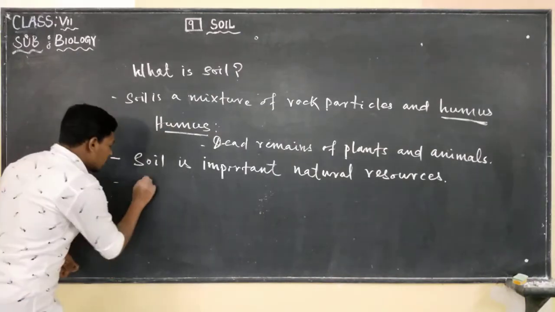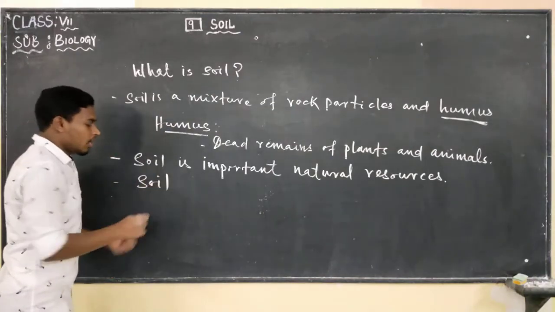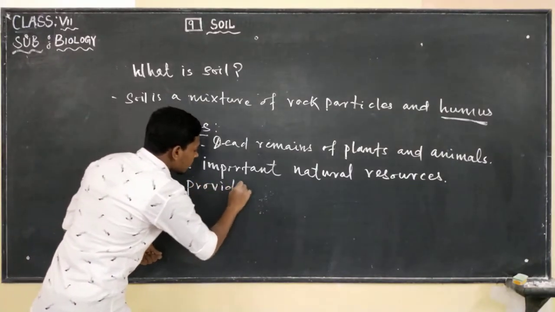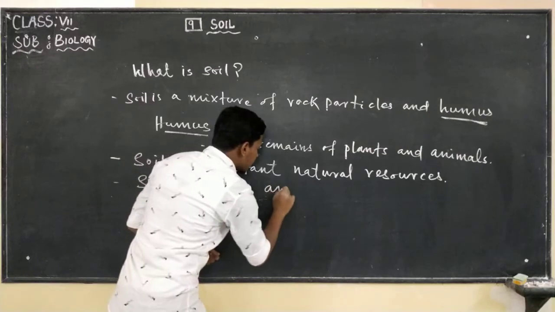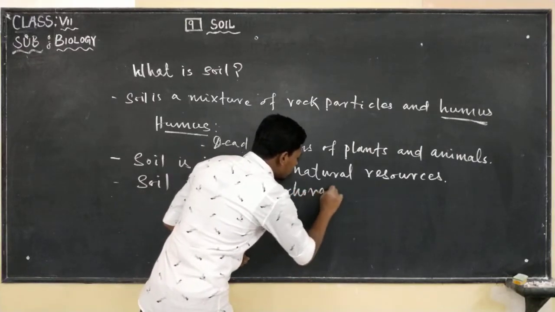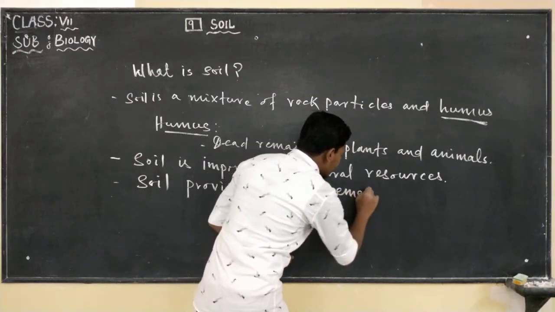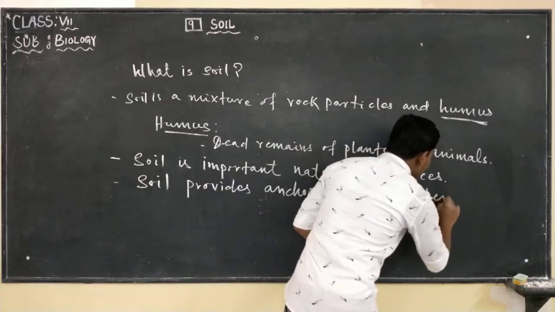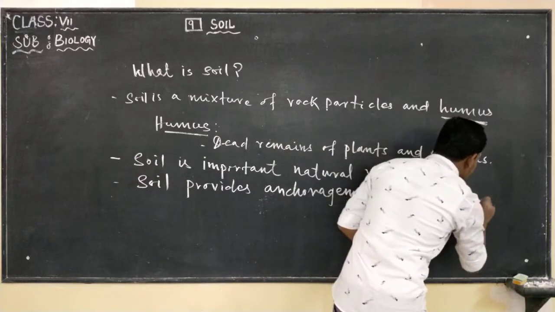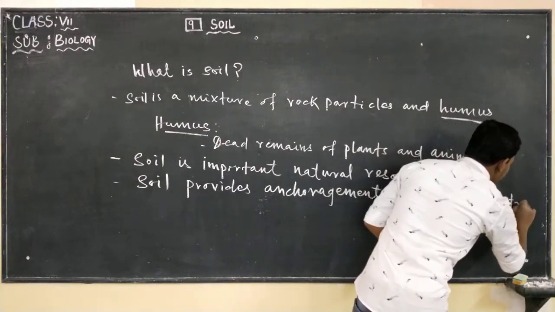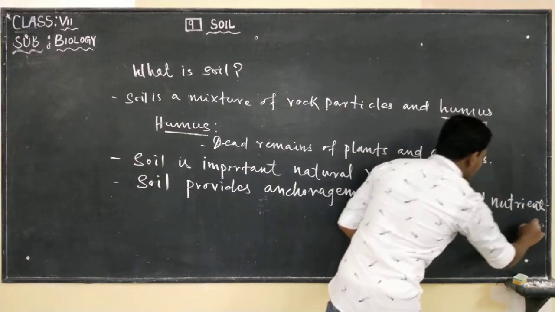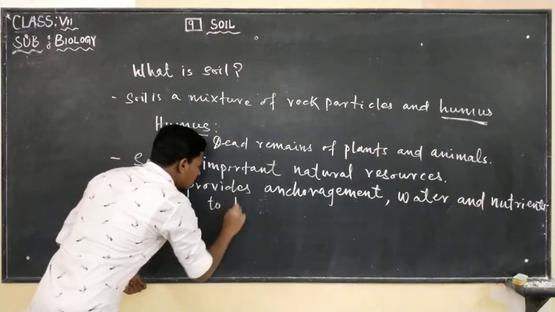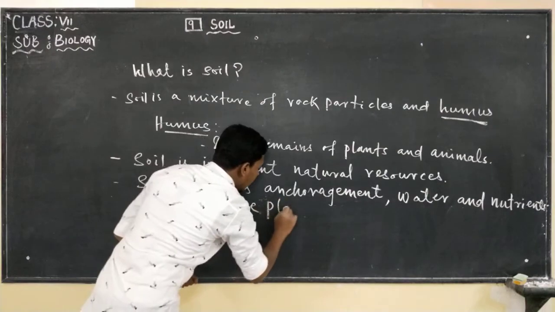Here, what does it do? Soil provides anchorage, and it even provides water and nutrients to the plants.